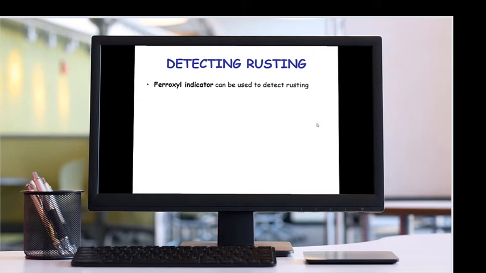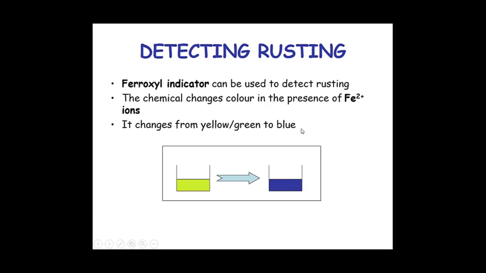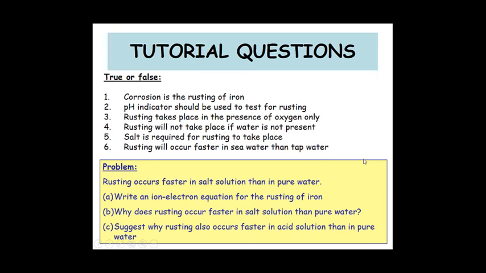Ferroxyl indicator can be used to detect rusting. The chemical changes color in the presence of Fe+2 ions. It changes from yellow or green to blue. You can see this yellowish green color of the ions, and these are converted into blue color. Ferrous ion converts into ferric.